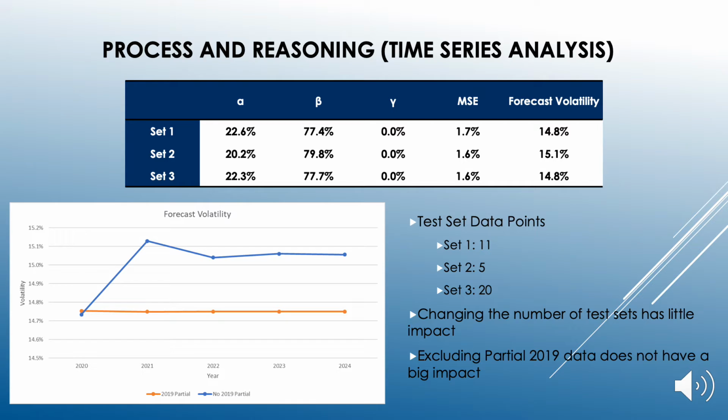Changing the data point to 5 seemed to increase the volatility by 0.3%, and it did not change for 20 data points. Excluding the partial 2019 data increased the volatility by 0.3%. It was concluded that the results were not particularly sensitive to these assumptions.